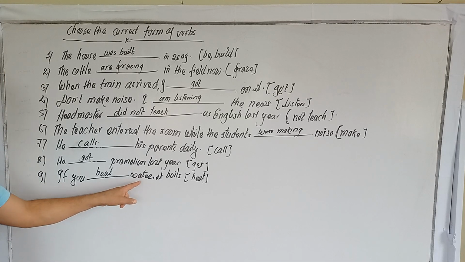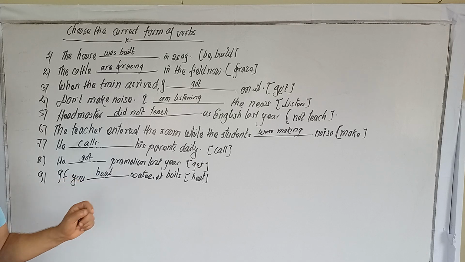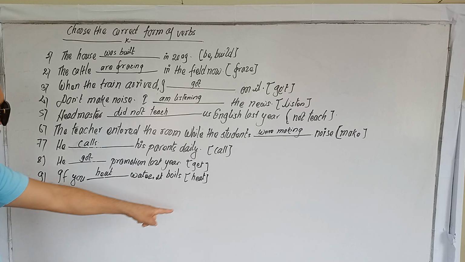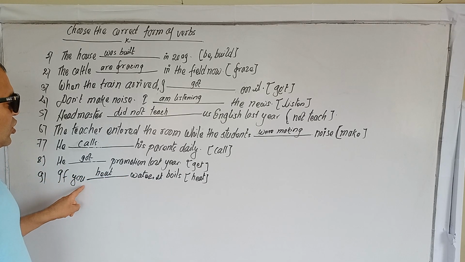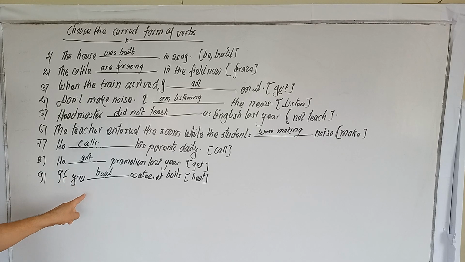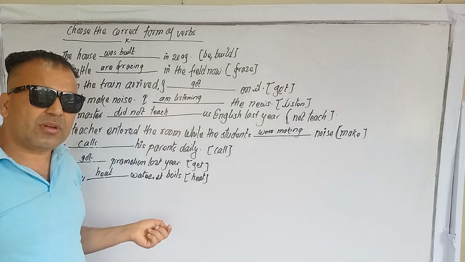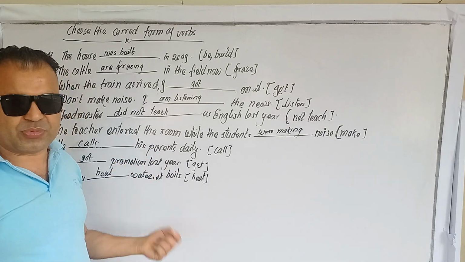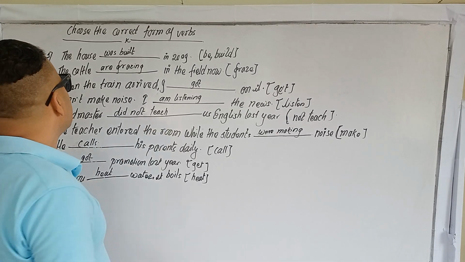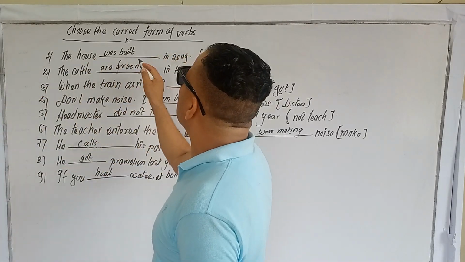If you heat water, it boils. Zero conditional sentence. In a zero conditional sentence we have to use subject plus B1 or B5 plus object.